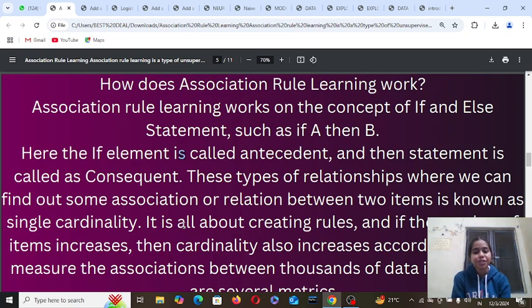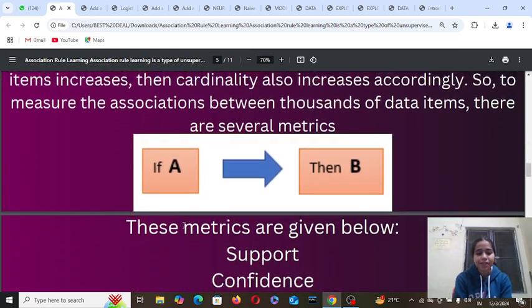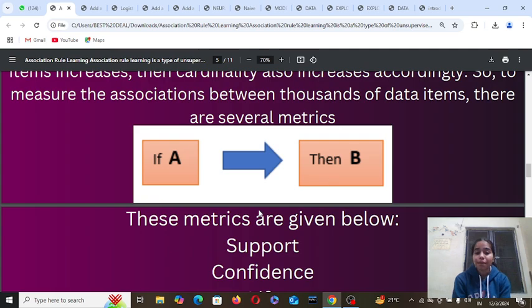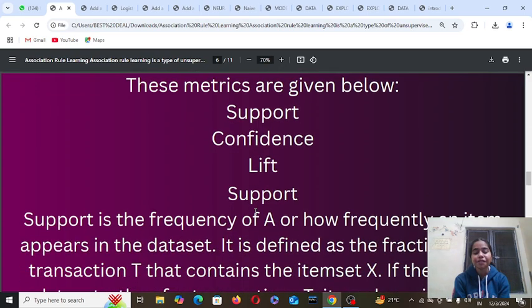This type of relationship, where we can find some association or relation between two items, is known as single cardinality. It is all about creating rules, and if the number of items increases, then cardinality also increases accordingly. So to measure the association between thousands of data items, there are several metrics. If A then B. The metrics are given below: support, confidence, lift.